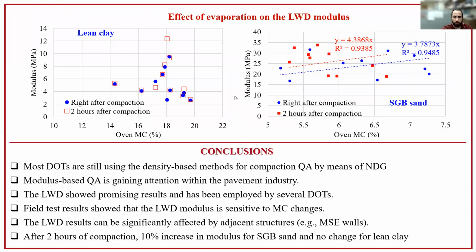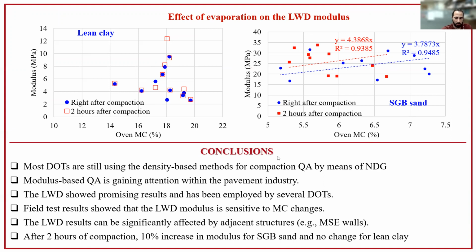As mentioned, we also did testing right after compaction and 2 hours after compaction to check the effect of evaporation. On the left-hand side plot for lean clay, there wasn't any change in moisture content or modulus after 2 hours. But for SUB sand, we noticed a 10% decrease in the moisture content and a 10% increase in the lightweight deflectometer modulus due to the effect of evaporation.